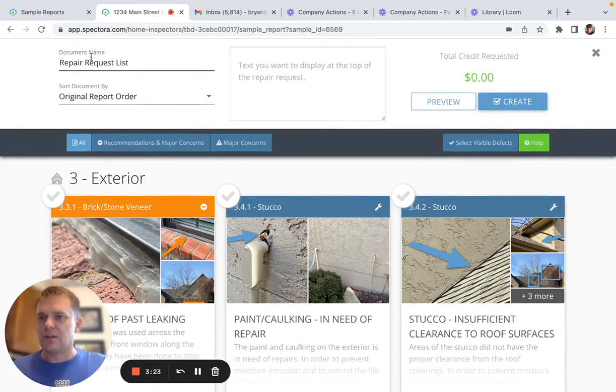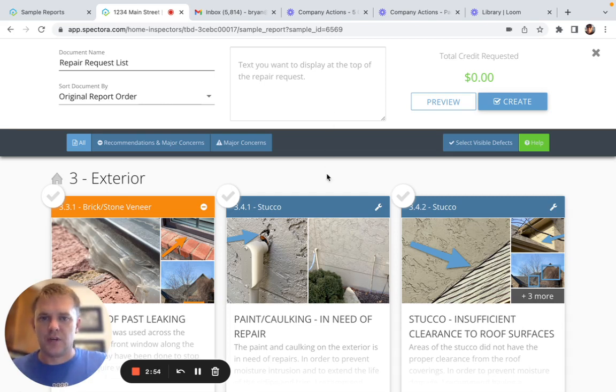In this case, we've called it the Repair Request List. This way, you could refer to this document by name in your resolution of unacceptable conditions. You also have the option of sorting the order that the defects are in. You can also add a bit of text at the top, for instance, all repairs to be performed by qualified professionals.